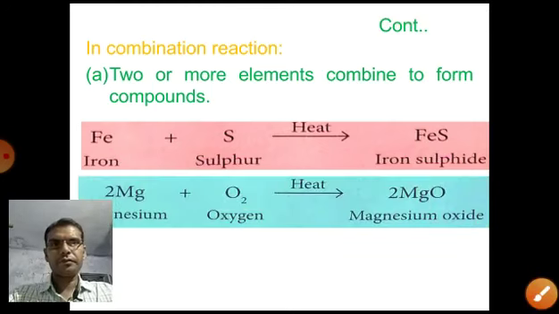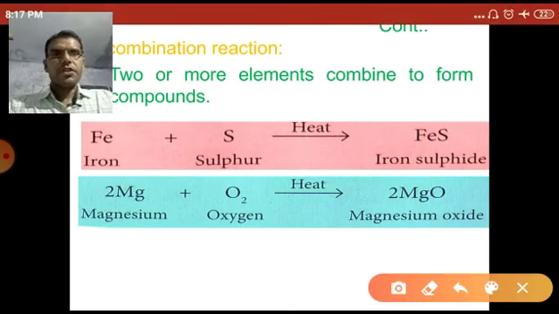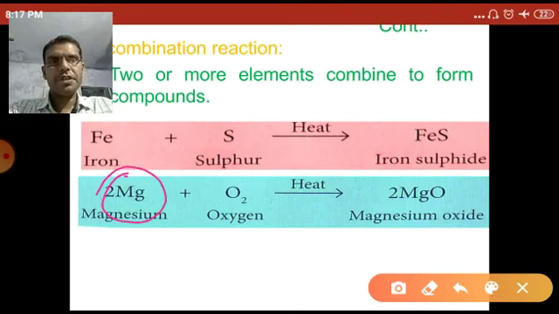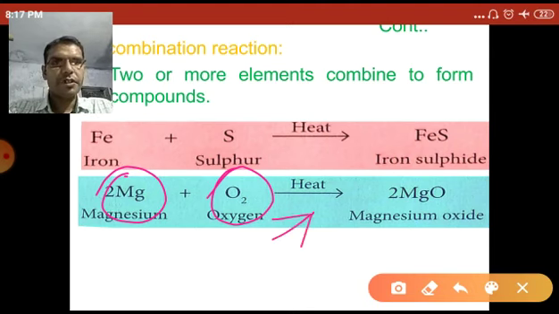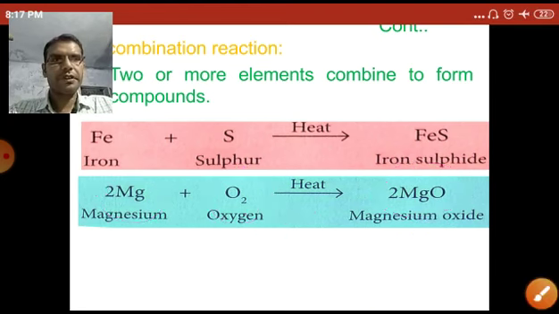Now next, when magnesium is heated or burned in the presence of air, in the presence of oxygen which is obtained from the air, then they produce magnesium oxide. So magnesium is an element, oxygen is also an element. They combine in the presence of heat, burning the magnesium in the presence of oxygen. Both combine to produce a compound, magnesium oxide. So this is a type of combination reaction.